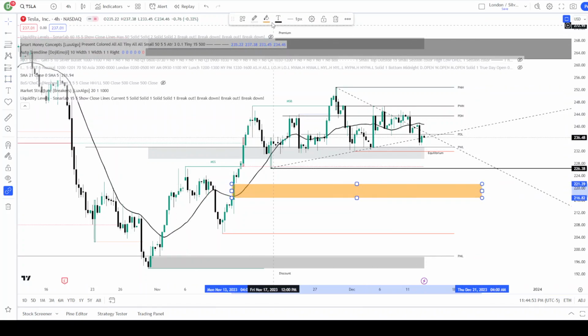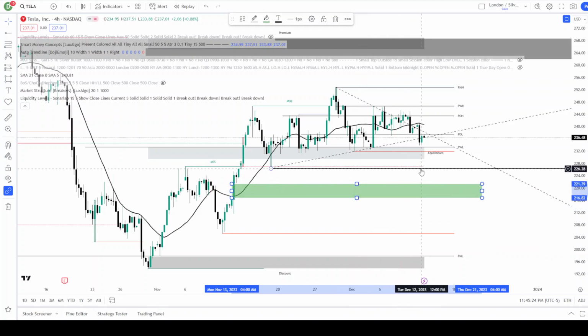We got a fair value gap here that we also could target. That puts us in that same general vicinity, 216, 217, up to 221. So we'll be watching that as well. If we do start selling off and we take that level, we might find support and get a bounce there. Maybe come back and take it out, or maybe we just find support there. Liquidity sits in those fair value gaps just like it sits in these lows, in these highs, in wicks, and in order blocks. So we want to treat it as a liquidity target.